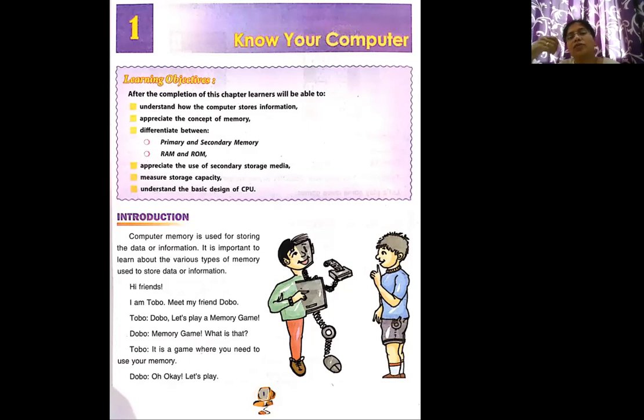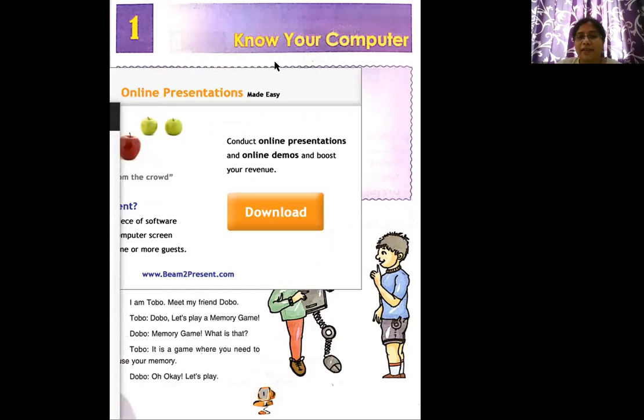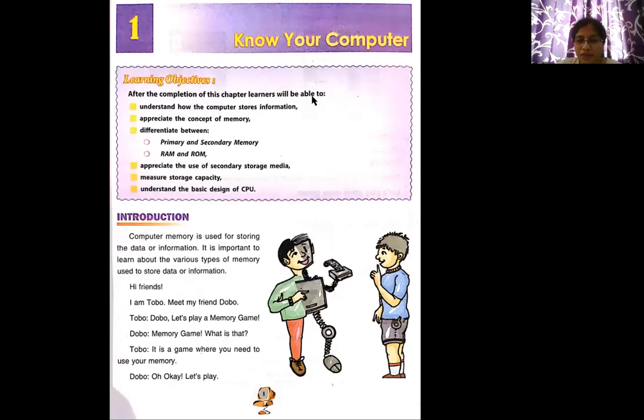We are aware that we store information in the computer, we do lots of activity, we know that CPU is the brain of a computer. Now we will understand in detail the information on the storage areas of the computer. Now we all are very much aware that computer is a machine which works on electricity, which makes our work more easy, correct? We know that CPU is the brain of the computer, correct?